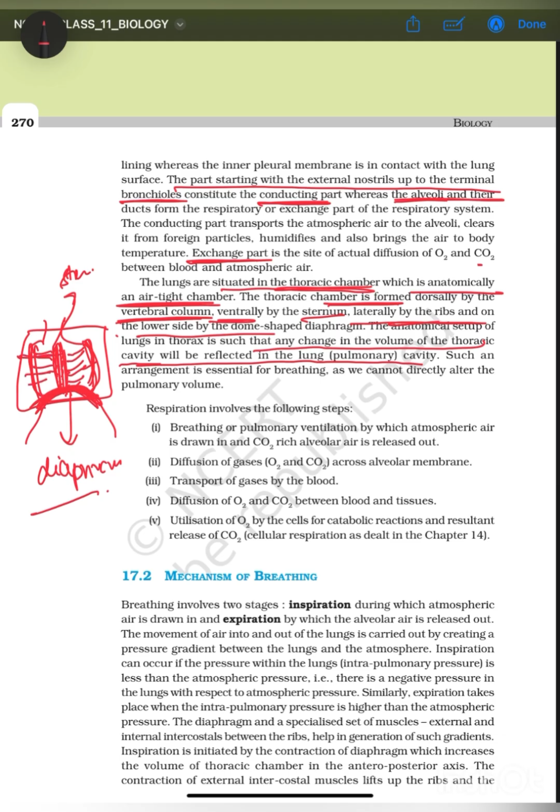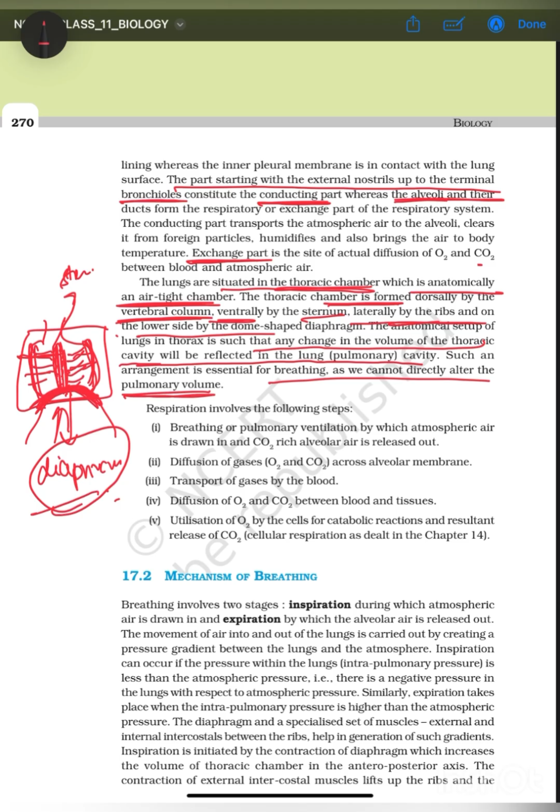For example, ventrally by the sternum, laterally we have the ribs, dorsally we have the backbone, which is called the vertebral column, and in the lower part we have the diaphragm. So it is an airtight chamber. Such an arrangement is essential for breathing, as we cannot directly alter the pulmonary volume.